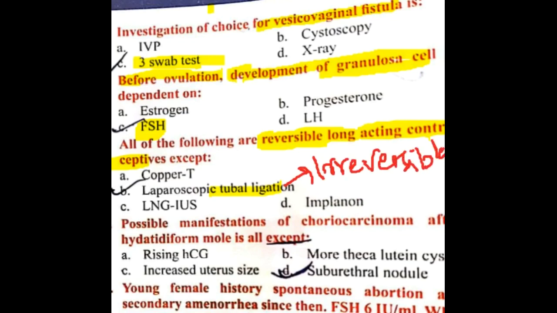Then next question: possible manifestation of choriocarcinoma after hydatidiform mole is all except. Choriocarcinoma after hydatidiform mole, you will see rising HCG levels, you will see more theca lutein cysts and increased uterine size is seen, but there is no suburethral nodule. You will not see any suburethral nodule. So manifestation of choriocarcinoma after hydatidiform mole is rising HCG levels, more theca lutein cysts and increased uterine size.